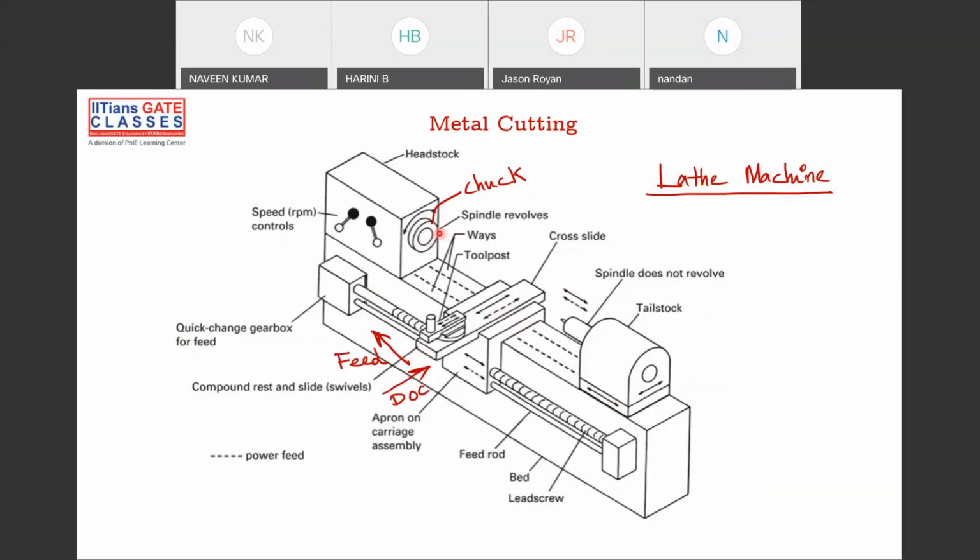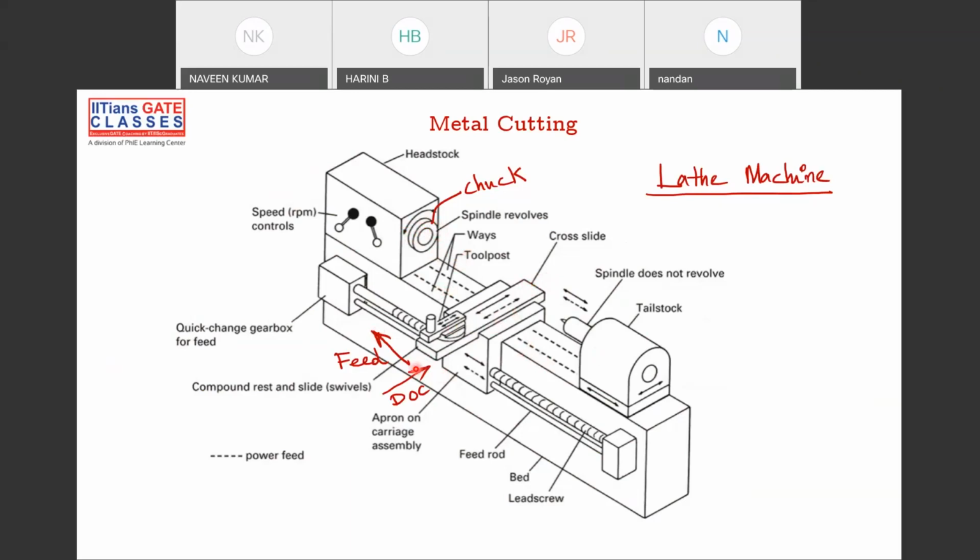Yeah. So this is the tailstock. This is the place where we put the workpiece, and this is the tailstock which will support your workpiece from this side. And this is your tool carriage on which you put the tool, and this is a cross slide. This will be moving in this direction, and the workpiece will be rotating in this direction, like the spindle revolves with some RPM. And then you move your cutting point towards the radius, and that is called feed.